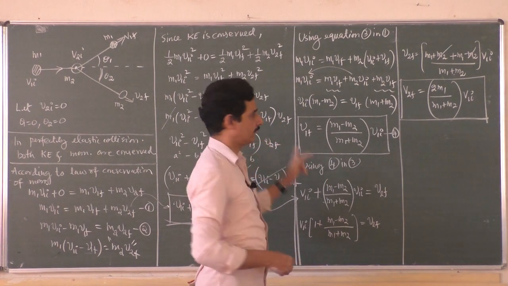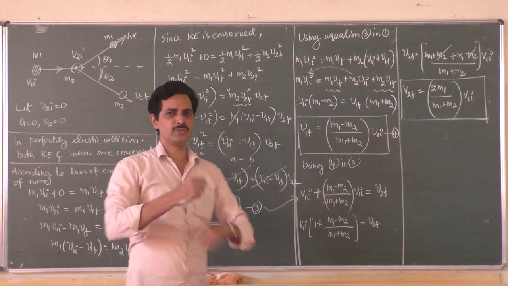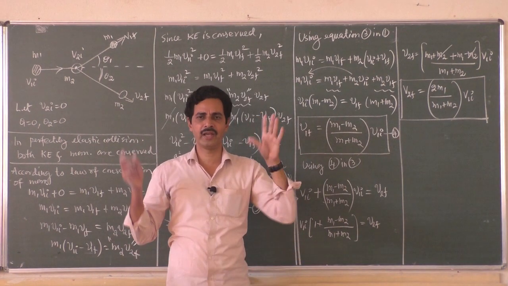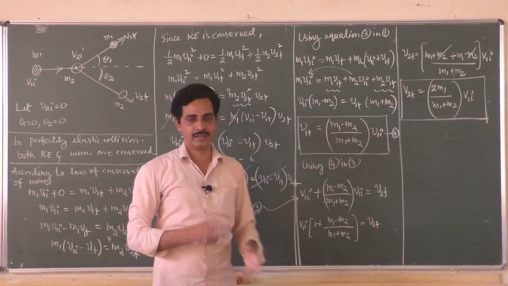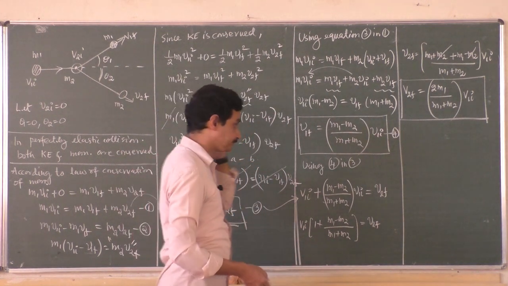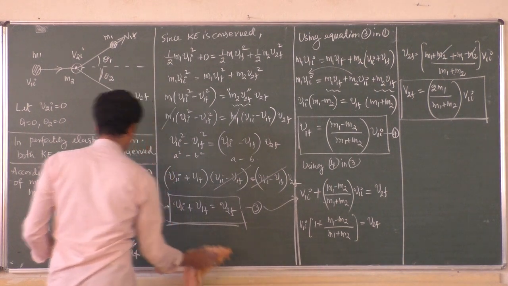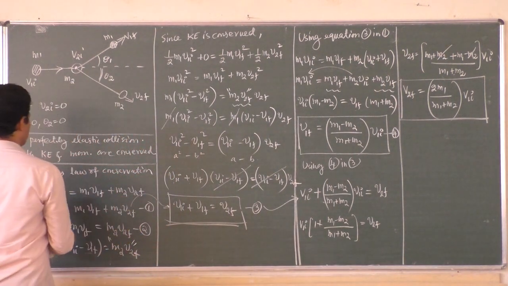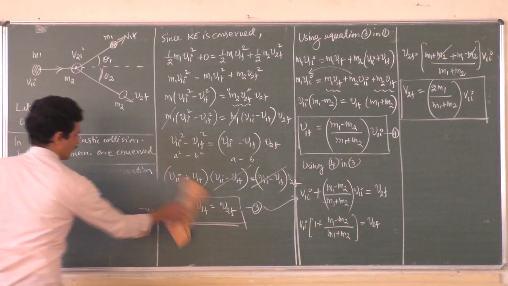So these two derivations are very important. Substituting one in another, but you should be very careful where you have to substitute. Now I'll write it and have some conclusions here. We have derived it.